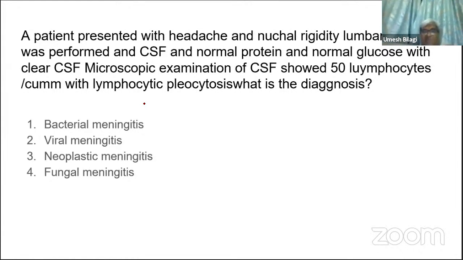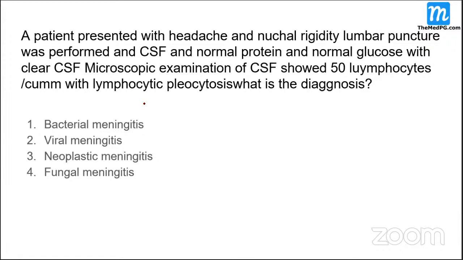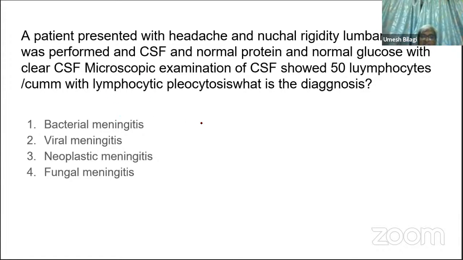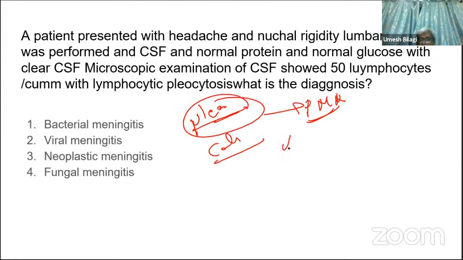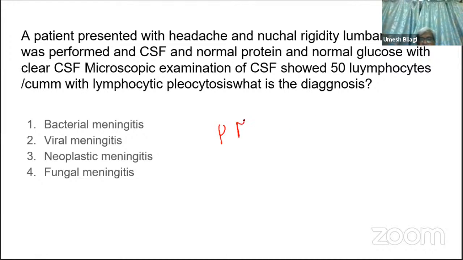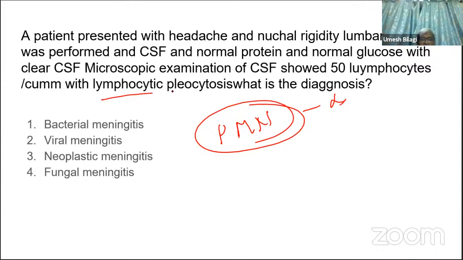Neoplastic meningitis. Why do you expect lymphocytosis there? Sir, I am thinking of pleocytosis. What do you mean by pleocytosis? Any cell which has a nucleus, if present in the CSF, is called pleocytosis. More often they are PMN, polymorphonuclear, but lymphocytes can also be included. Actually when you talk of pleocytosis, you are telling about polymorphonuclear cells, that is neutrophils only. But lymphocytic pleocytosis and inflammation, they are all signs of inflammation.